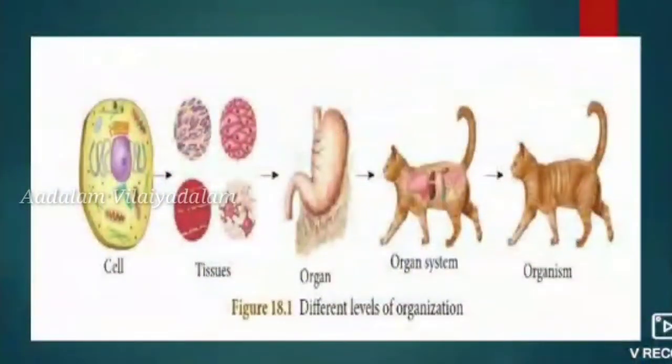So look at the picture. The cells are combined together to form tissues, and tissues form organs, and the organs are combined together to form organ systems. The organ systems are collectively known as an organism. So this is the biological organization of human beings or living beings.